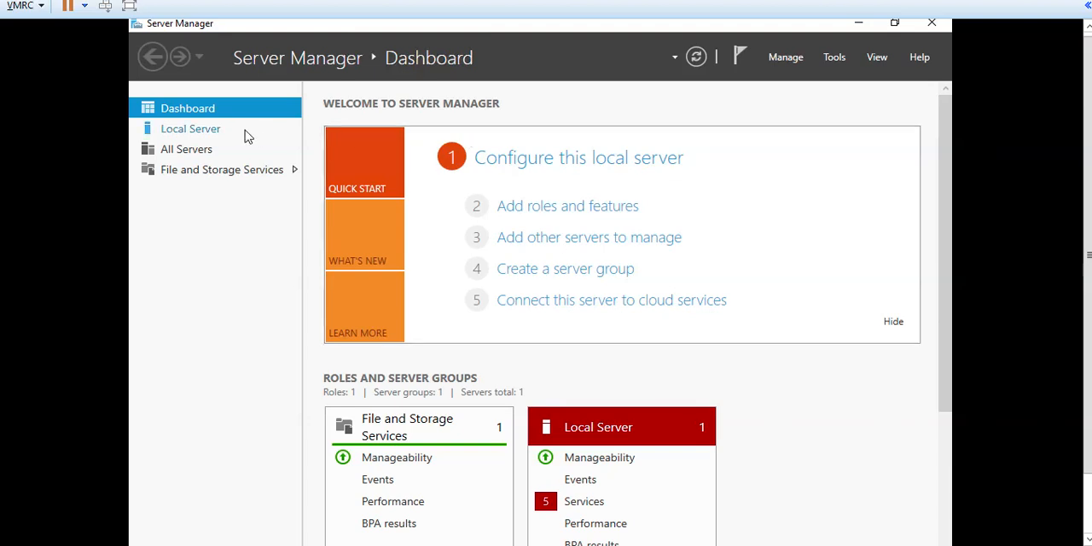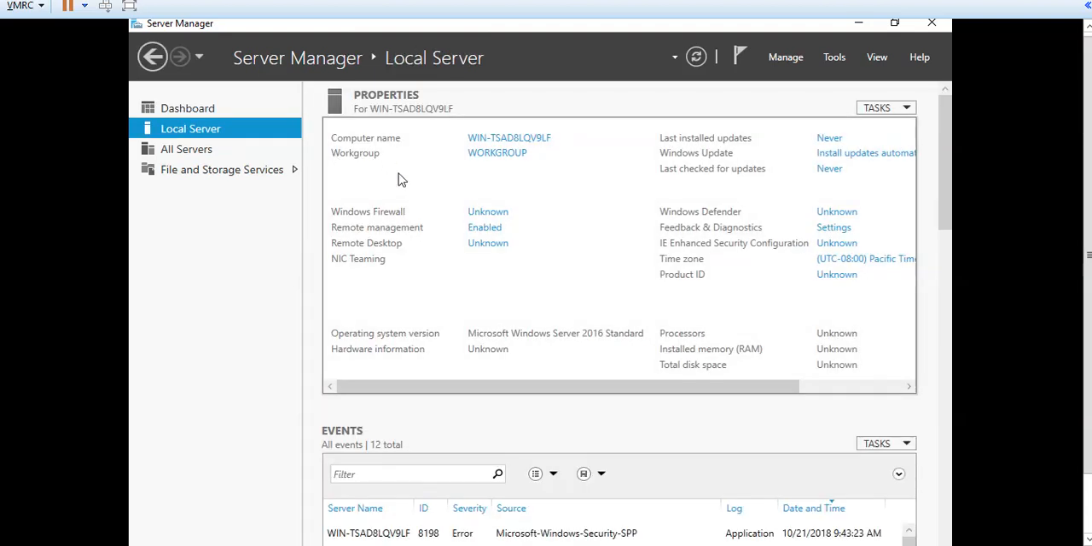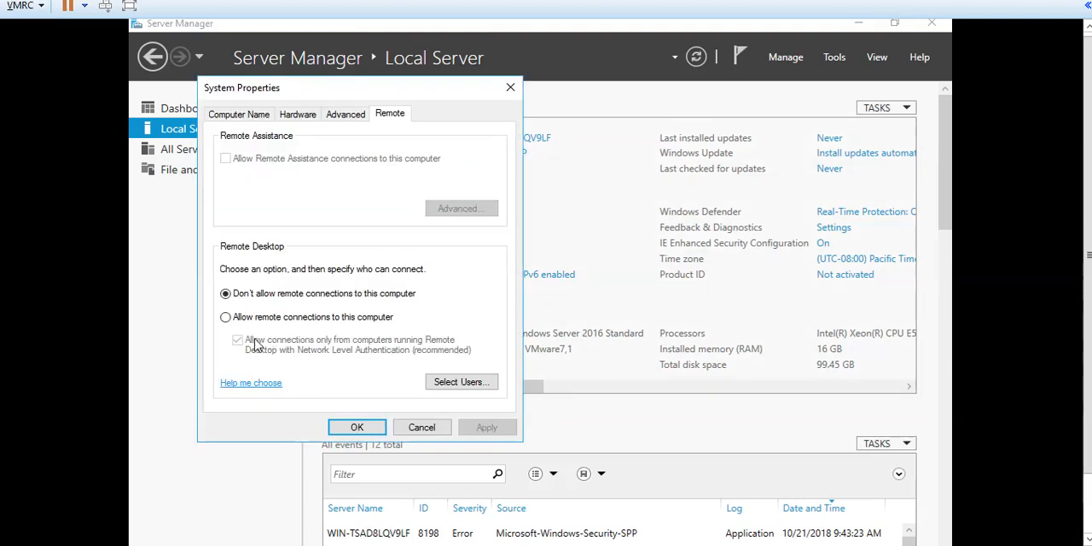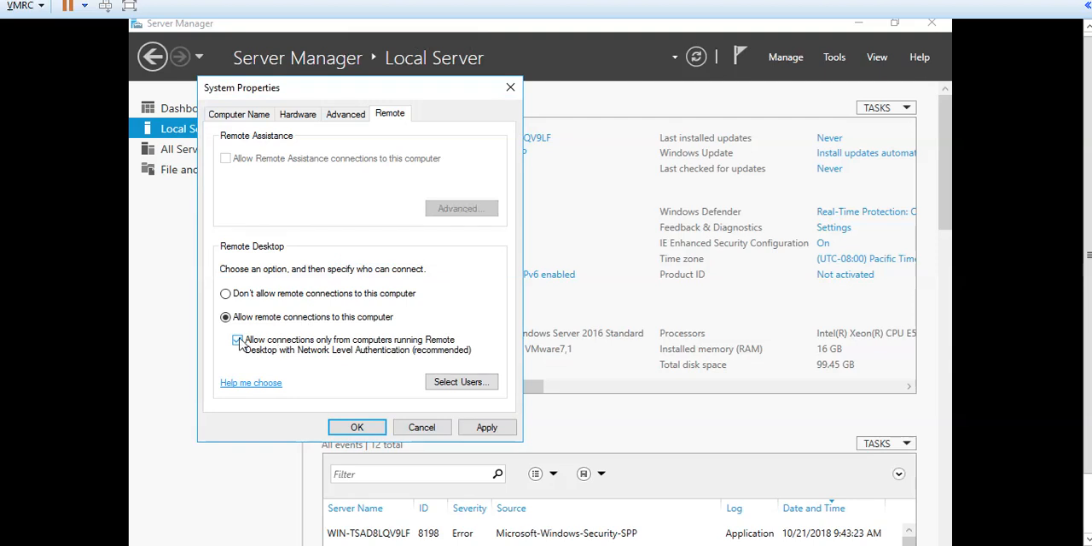Now you can go to Server Manager and Local Server to enable the Remote Desktop option. Here you can see that it's disabled. Just go and allow. You can see the warning message that the Remote Desktop firewall exception will be enabled. So click on OK, allow, apply. Okay.